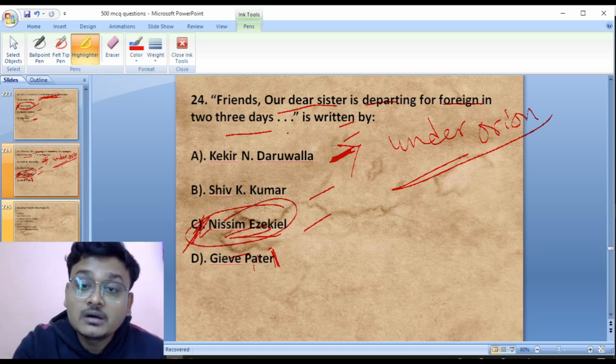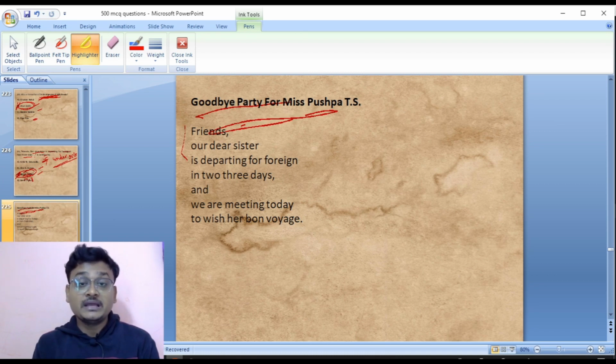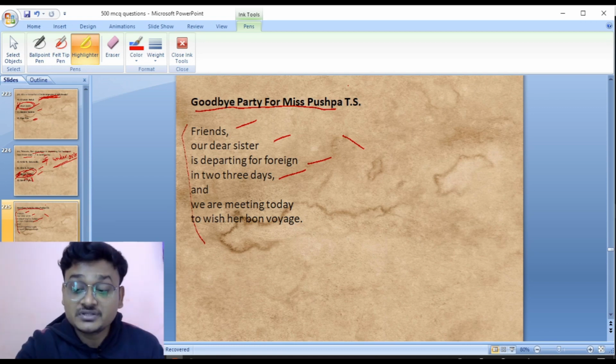Okay, move to the question number 25. Goodbye Party for Miss Pushpa T.S. This is the poem by Nissim Ezekiel, and this is the opening line. This is the name of the poem, Goodbye Party for Miss Pushpa T.S. And in this poem, these were the opening lines: Friends, our dear sister is departing for foreign in 2-3 days, and we are meeting today to wish her bon voyage.